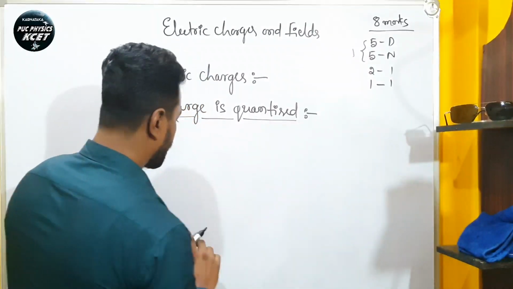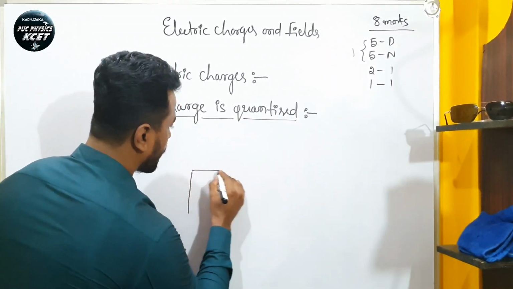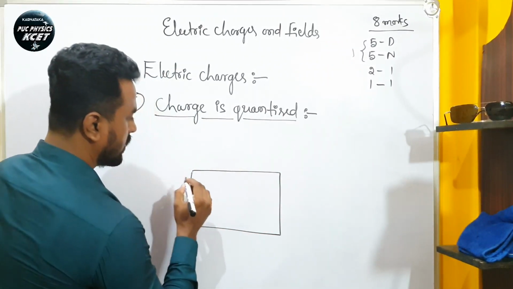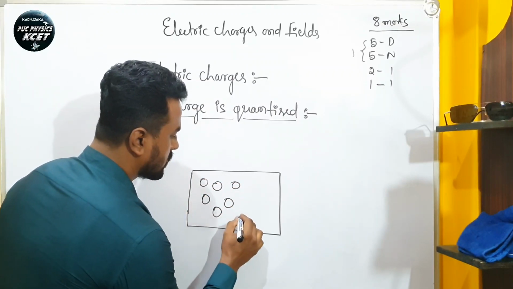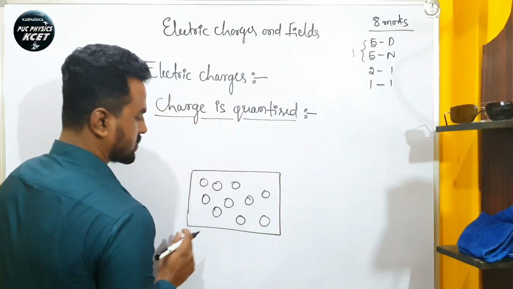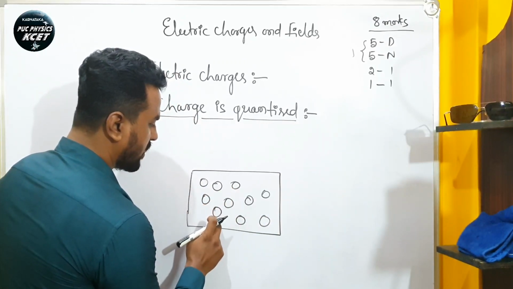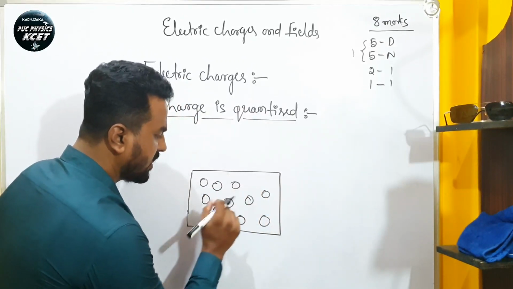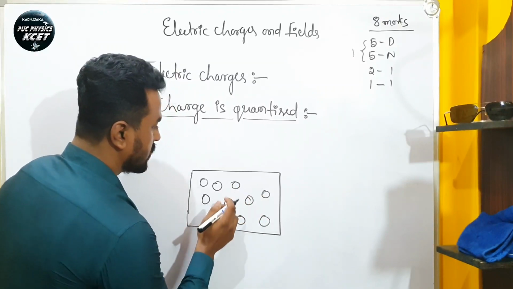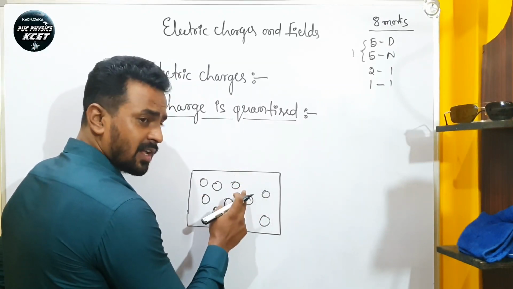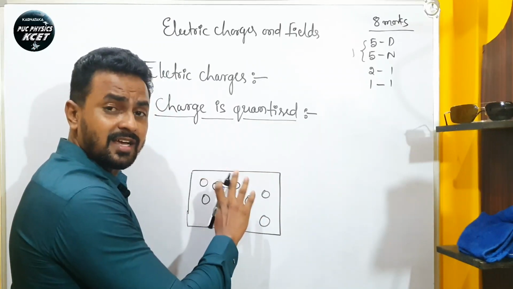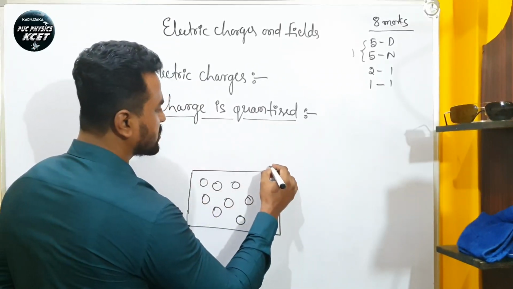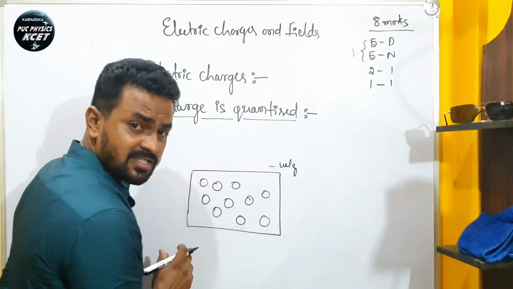Suppose this is a body, and in this body I have some electrons, say 1, 2, 3, 4, 5, 6, 7, 8, 9, 10. We have 10 electrons. This body also has positive charges, but 10 negative charges are in excess, which means this is a negatively charged body.